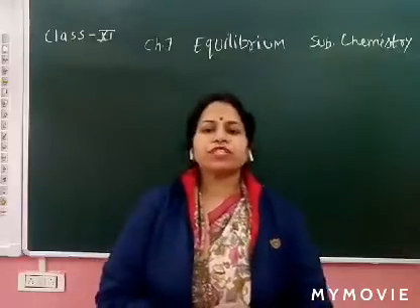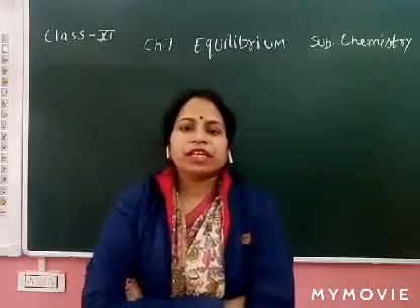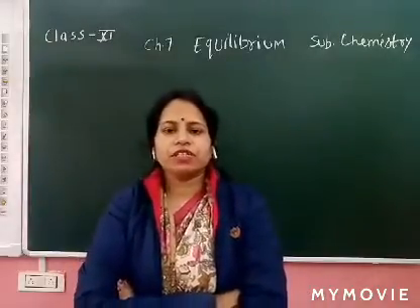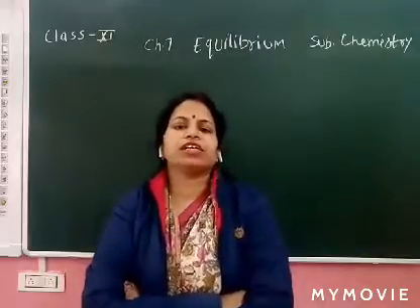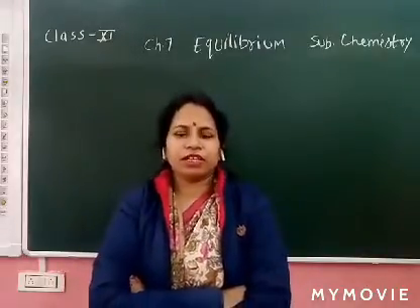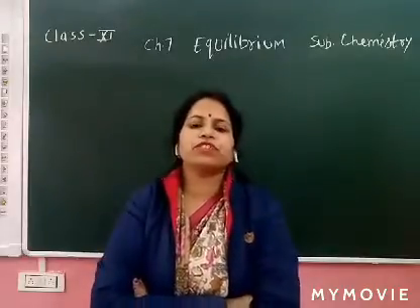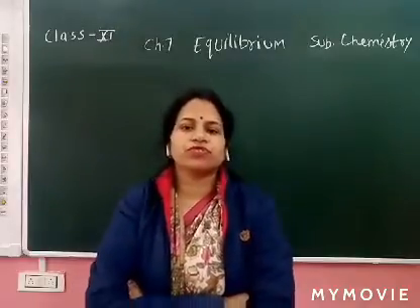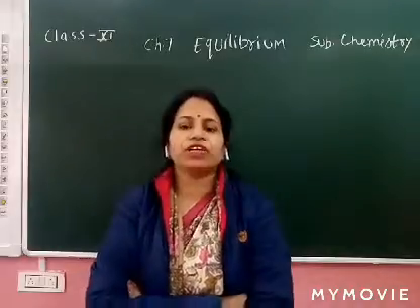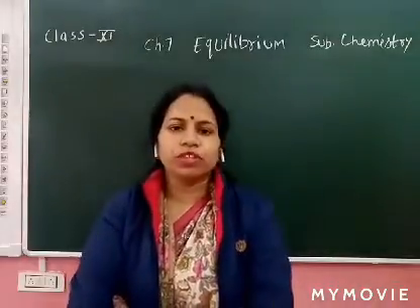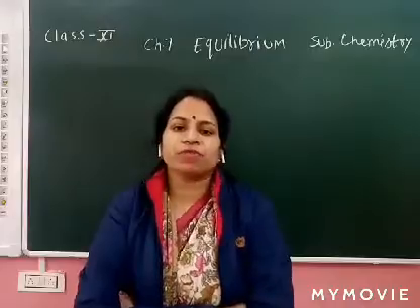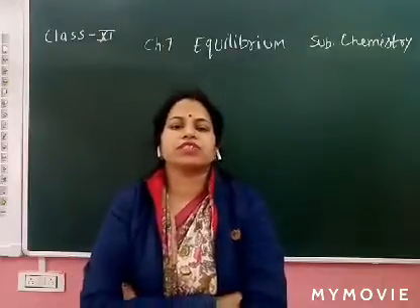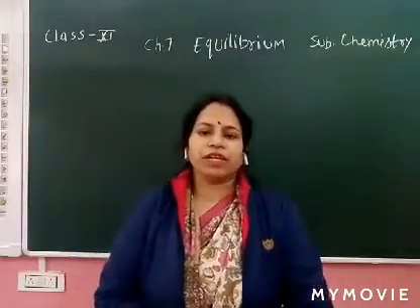Now, what is the heterogeneous chemical equilibrium? When the reactants and products in a chemical reaction are present in different phases, it is called the heterogeneous chemical equilibrium. We can take an example of the decomposition of calcium carbonate. Calcium carbonate on decomposition at 1027 Kelvin temperature converts into calcium oxide and CO2. Now CO2 is present in gaseous form. Calcium oxide is solid and calcium carbonate is also solid. This is an example of the heterogeneous chemical equilibrium.